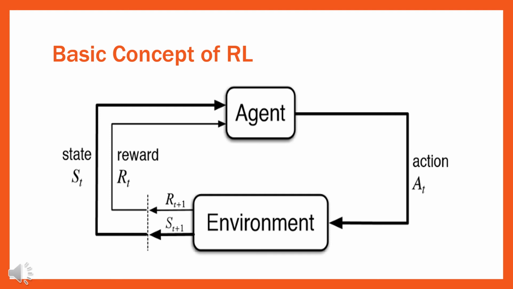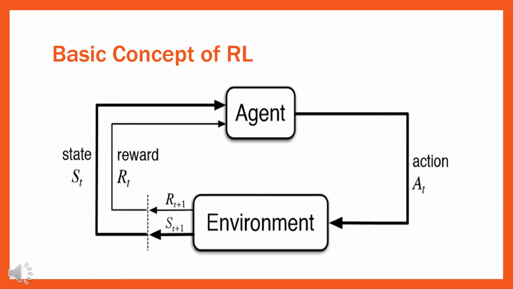There are two important components, the agent and the environment. The clear diagram shows that the agent is performing some action, that is a t, the action performed at some time t, followed by the environment having some information. And the environment generates the state, that is s t plus 1. It means a certain state occurs at a particular time and is used by the next time, that is time t plus 1.